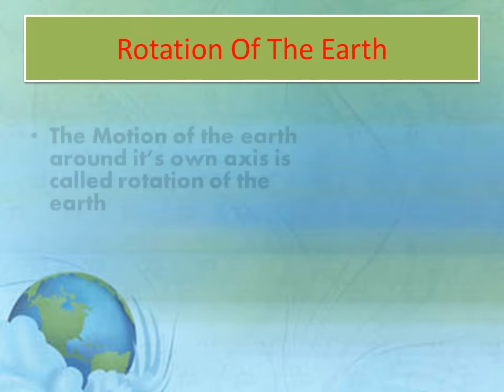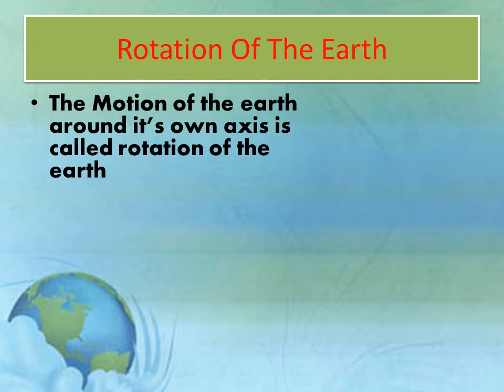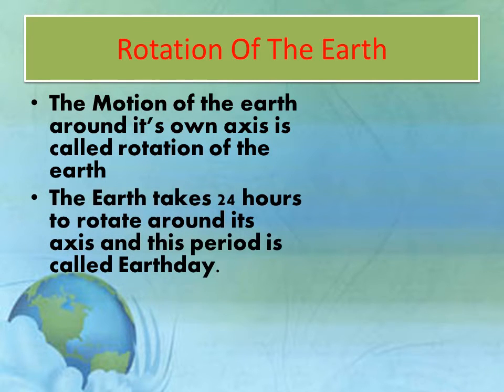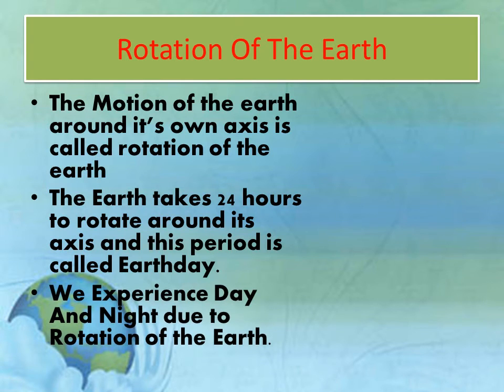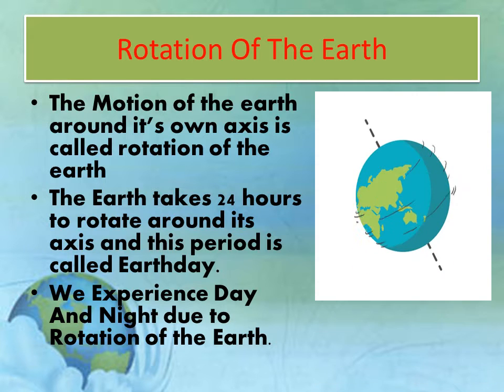Rotation of the Earth. The motion of the Earth around its own axis is called rotation of the Earth. The Earth takes 24 hours to rotate around its axis, and this period is called Earth Day. We experience day and night due to rotation of the Earth. Here you can see the Earth is rotating around its axis, and because of that the day and night are formed.